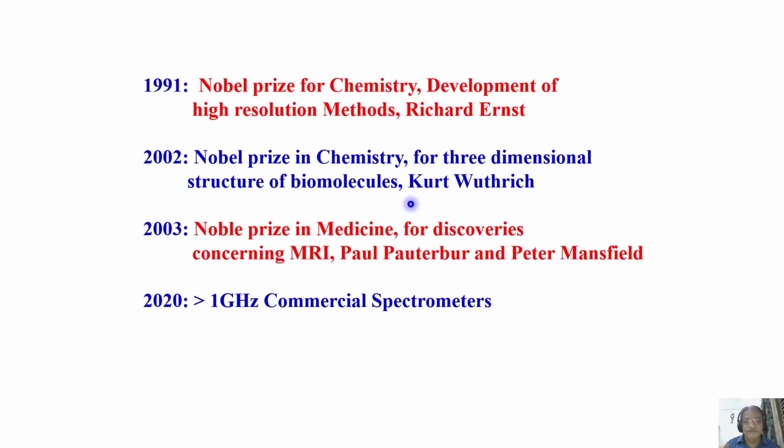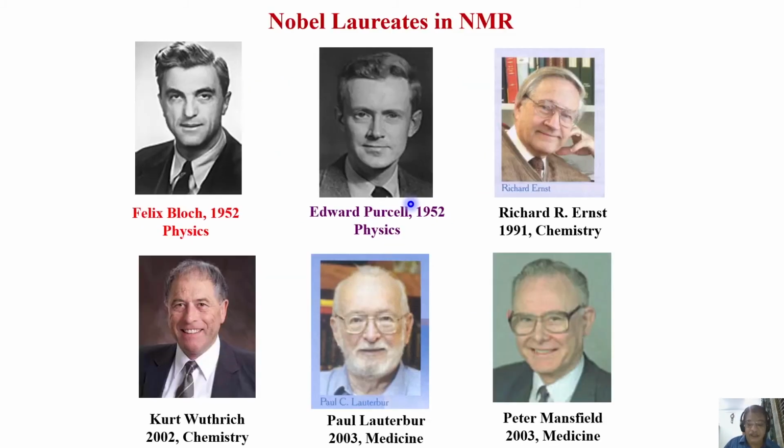Okay, that's how NMR spectroscopy evolved, and today it is a ubiquitous technique. And of course, if anybody is offering a course on NMR spectroscopy, they cannot avoid showing the Nobel laureates who are pioneers of this field.